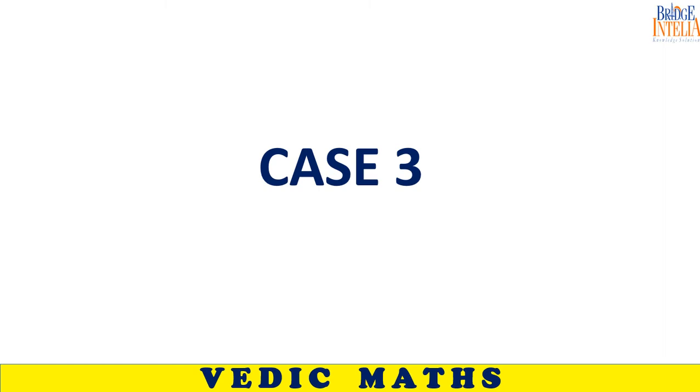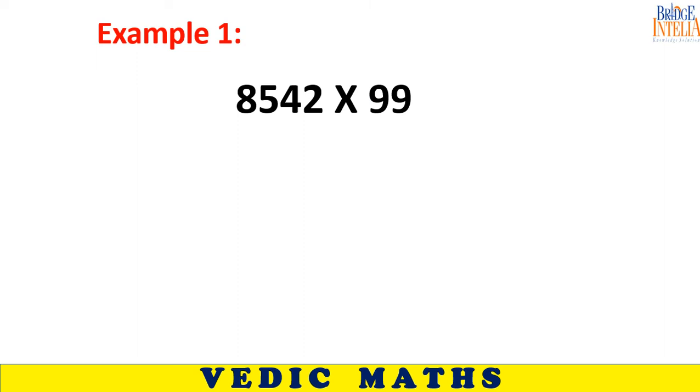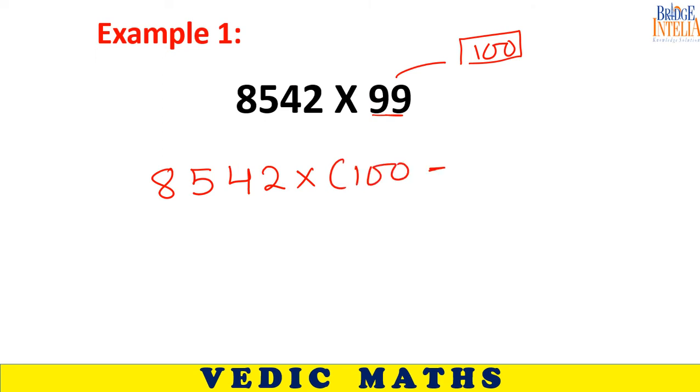Okay, now let's move to case 3. In case 3, the first number has more digits. 4723 times 99. Here there are 4 digits, here only 2 digits. So 99 is closest to which power of 10? 100. So the trick would be to treat 99 as 100 minus 1. So what would be the trick? There is no trick. This you have to solve using traditional maths.